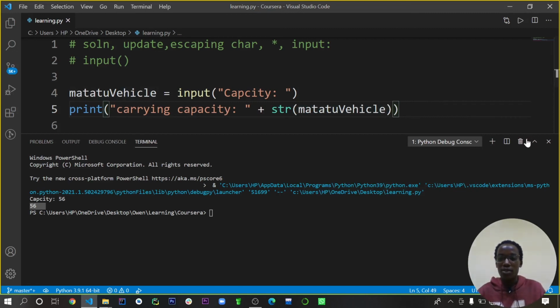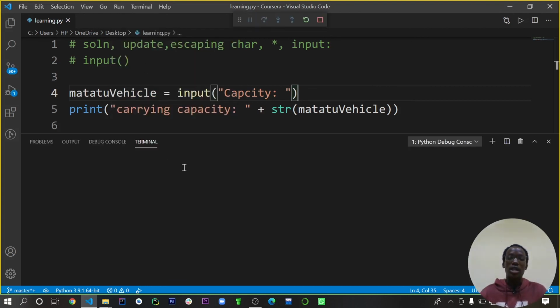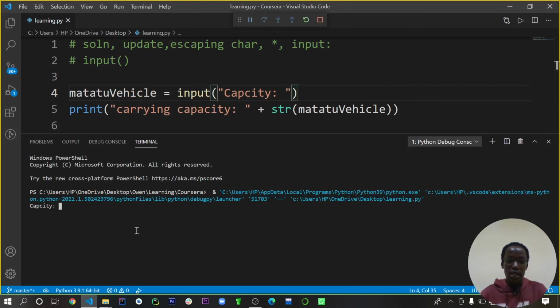Once we have that, I'm just going to delete this output, and then go back and run without debugging. Once it's done, we can add a capacity of 50. That shows us that the carrying capacity is now 50. So that was really very cool.